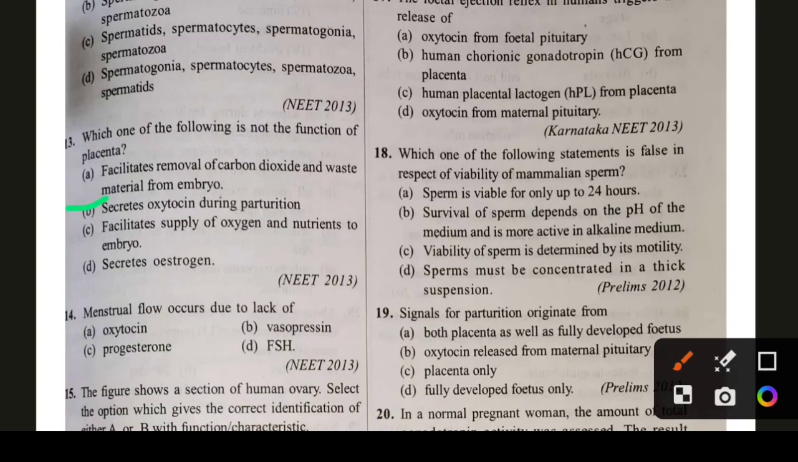Question number 14. Menstrual flow occurs due to the lack of oxytocin, vasopressin, progesterone, or FSH. Very much important question. Option C, progesterone, is the right answer.